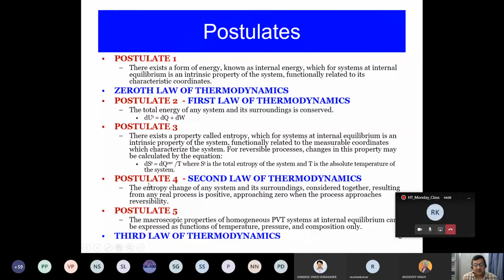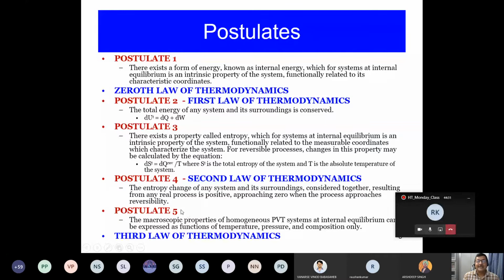So the second law of thermodynamics is postulate 4, whereas postulate 2 is the first law of thermodynamics. So postulate 1 is the definition of internal energy. Then you have the 0th law of thermodynamics. Then you have the first law of thermodynamics, which is called the energy balance equation. Then you define the entropy, which gives you the direction. That is the postulate for the second law of thermodynamics.